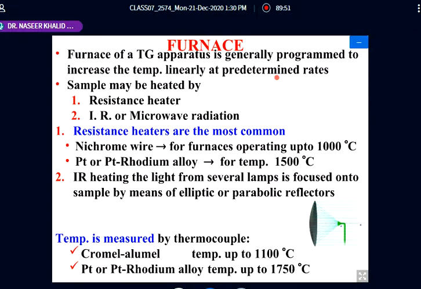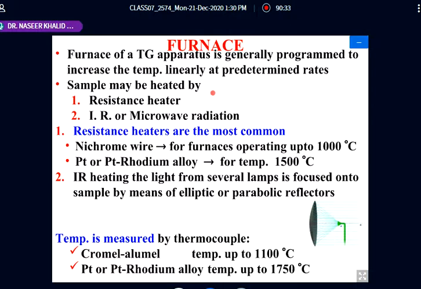That is in a linear fashion, a gradual increase. So the rate of heating may be 5, 50, or 100 degree per minute, each with its own programming. It depends upon my sample programming, what I want from this experiment.